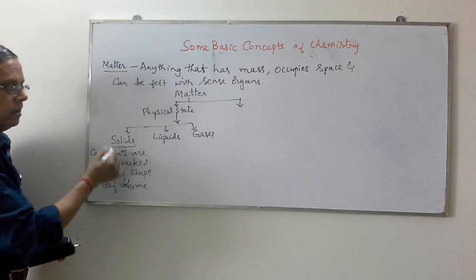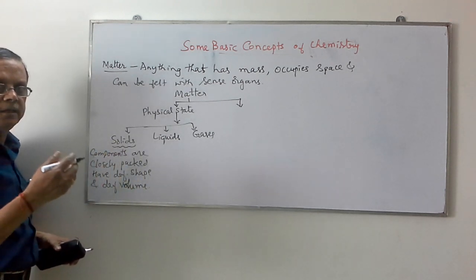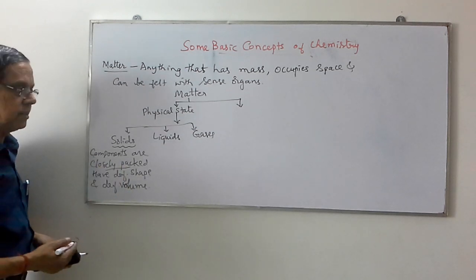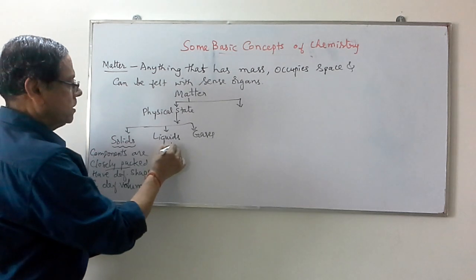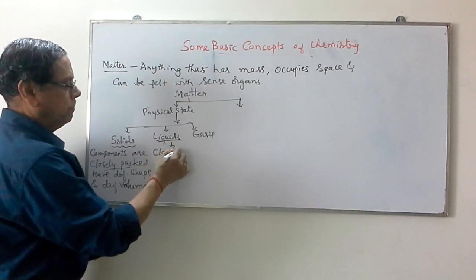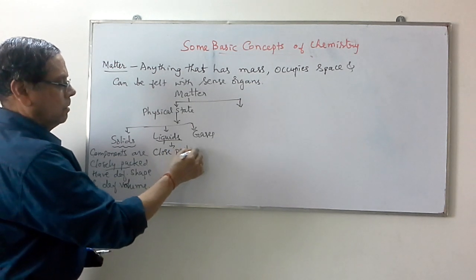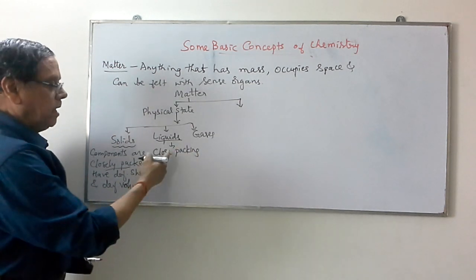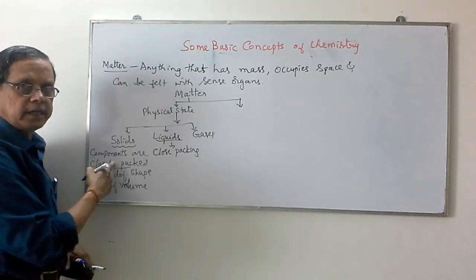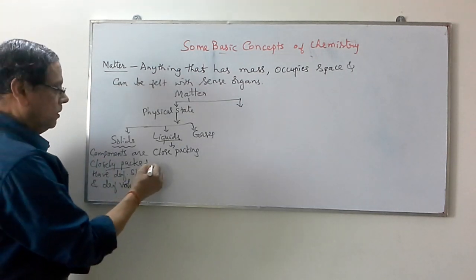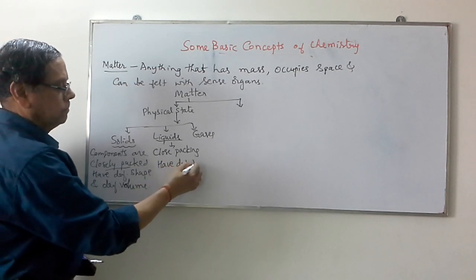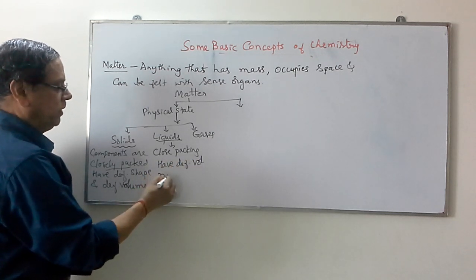This close packing of solids indicates that there is no free movement of the particles or components. In the case of liquids, again we have close packing of the particles, but they are less closely packed as compared to the solid state, and they have definite volume but no definite shape.